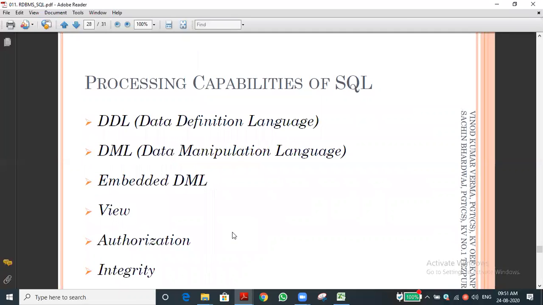So these are all things, and let me come to the important points. Processing capabilities of SQL. That is DDL and DML. So it's data definition language, data manipulation language. Definition language means how to do the basic operations. That is called definitions. Manipulation means, you already heard the word.